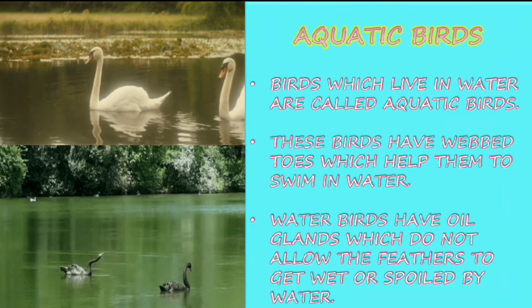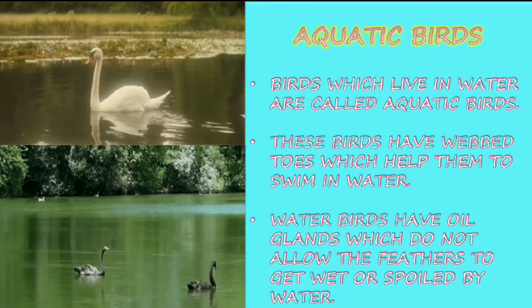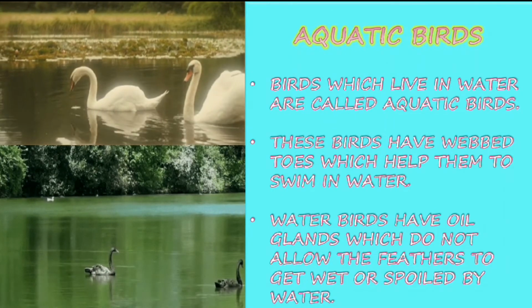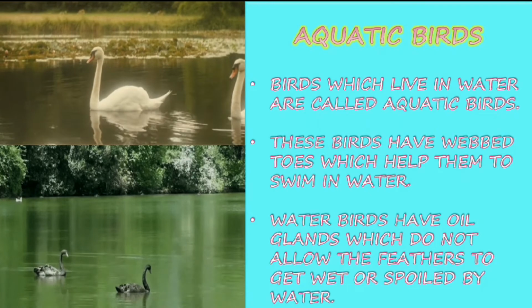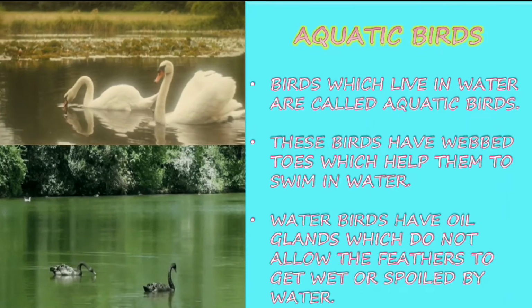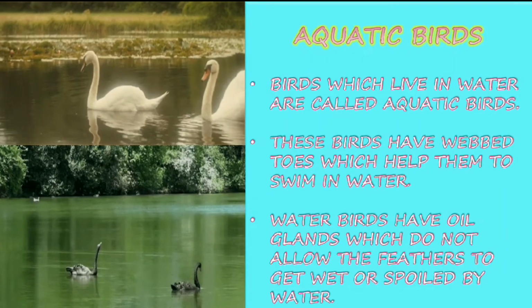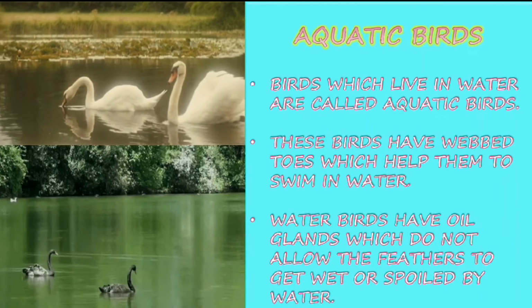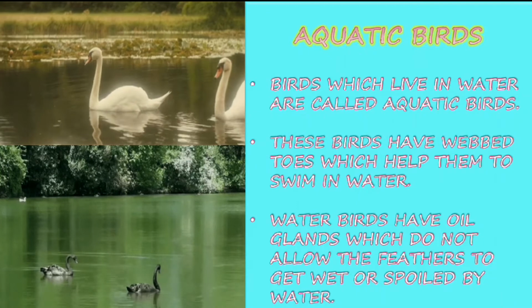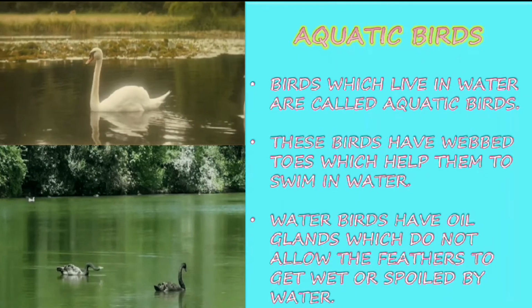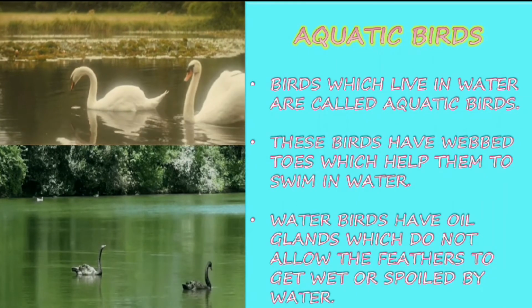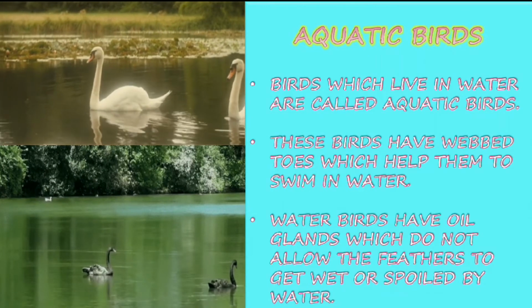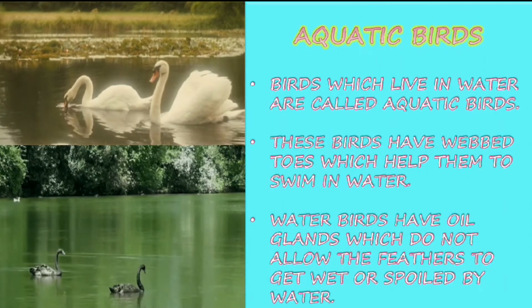Birds which live in water are called aquatic birds. These birds have webbed toes which help them swim in water. Water birds have oil glands which do not allow the feathers to get wet or spoiled by water. So most of the time they live their life on the water.